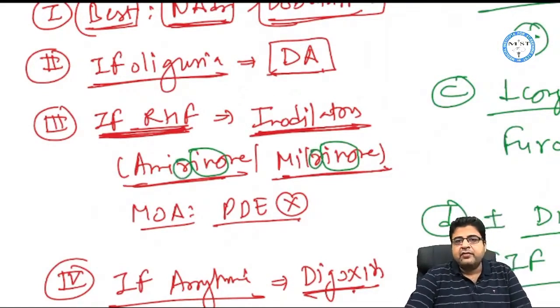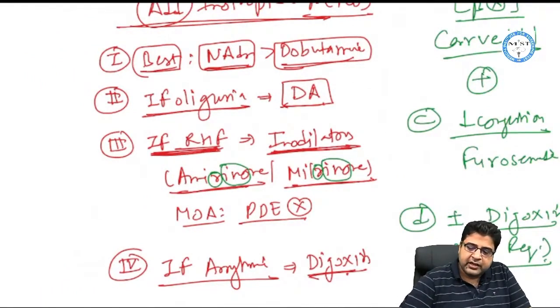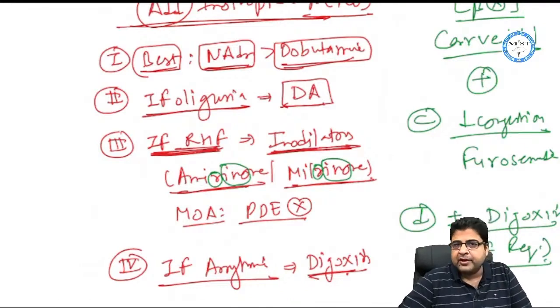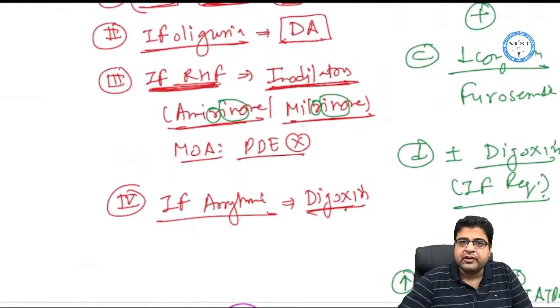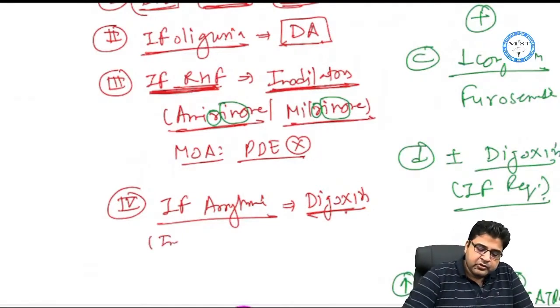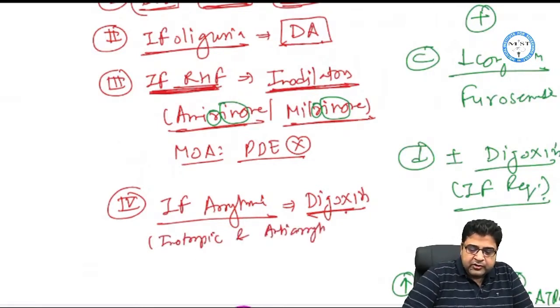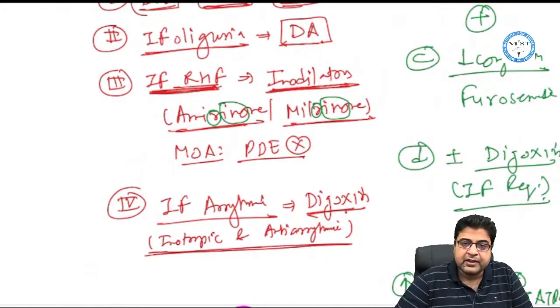So the medicines given for right heart failure are Inamrinone and Milrinone. Milrinone and Inamrinone are inodilators. They are phosphodiesterase enzyme inhibitors. And in patients of CHF, if there is arrhythmia, you can also give digoxin. Digoxin has both properties: it's an inotropic drug plus an anti-arrhythmic drug. It is the only drug we have with inotropic plus anti-arrhythmic property, so it is given to control CHF as well as arrhythmia.